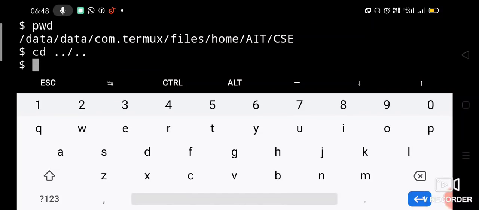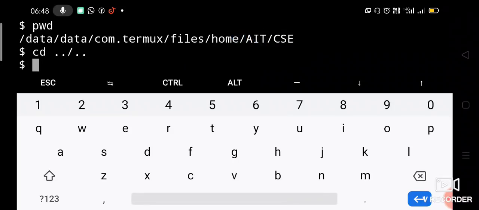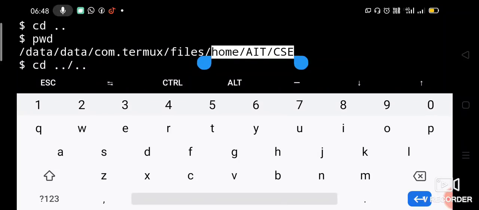Let us check. See, previously we were in this directory, right? Here, home AIT CSE. So now 2 levels up at once we have come out. So we should be out of CSE and AIT together. We should be in the home directory. Okay, 2 levels together we have come out. Let us check where we are.